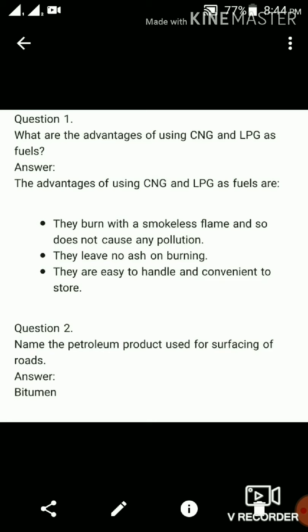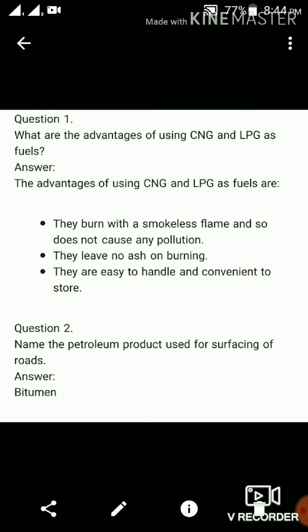What are the advantages of using CNG and LPG as a fuel? So the answer is, the advantages of using CNG and LPG as fuels are: they burn with a smokeless flame and so do not cause any pollution. Second, they leave no ash on burning. And third, they are easy to handle and convenient to store.